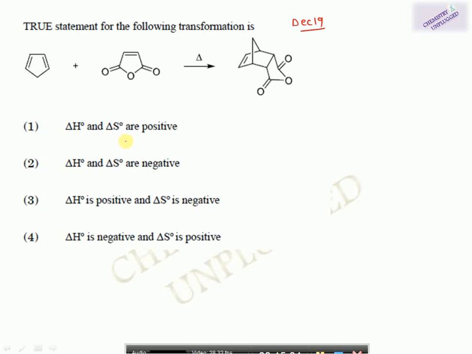Del S means change in entropy. So change in entropy is obviously negative because we have here two molecules and here we have only one. So del S is negative. Now we come to del H.